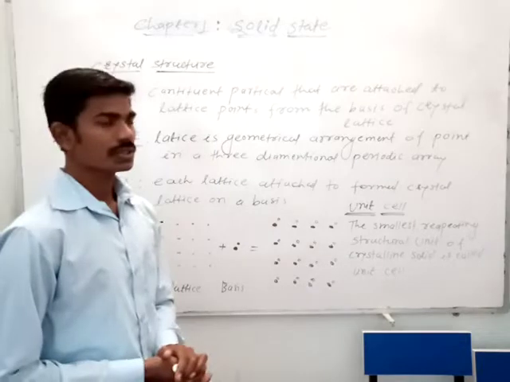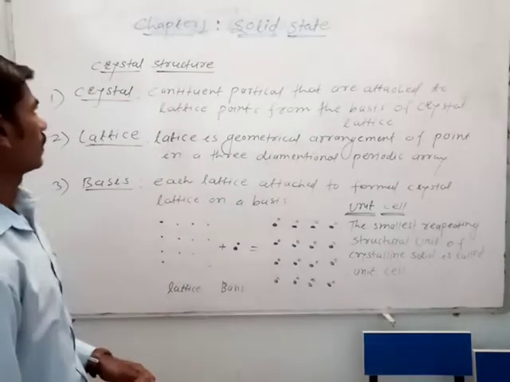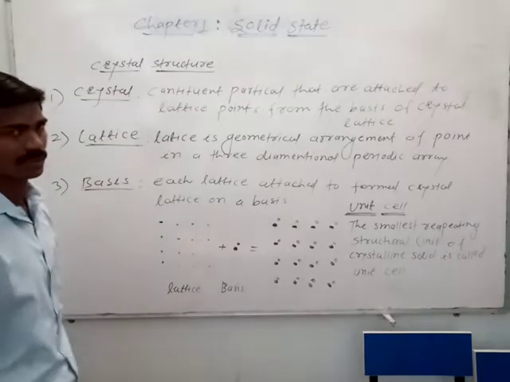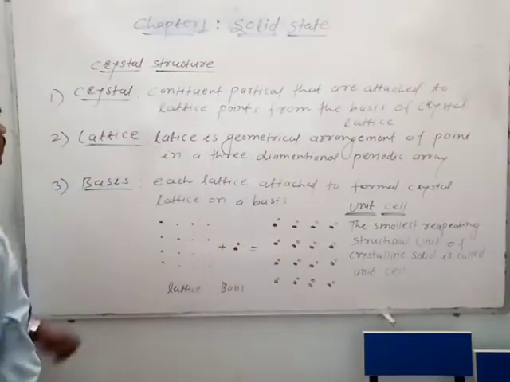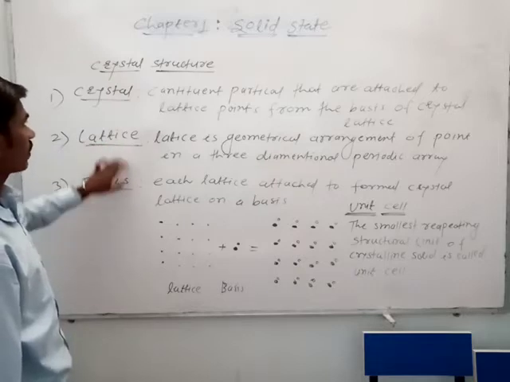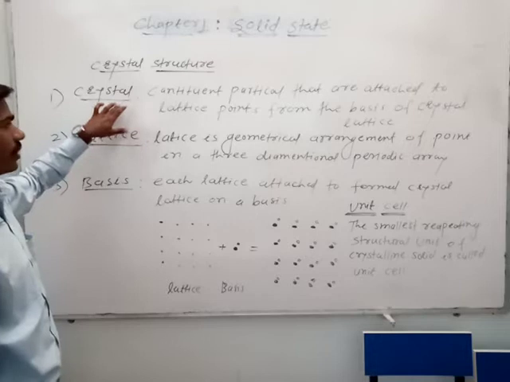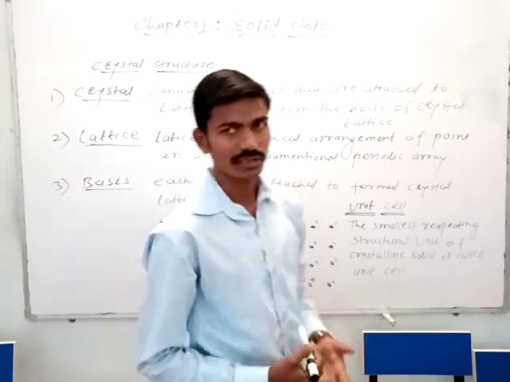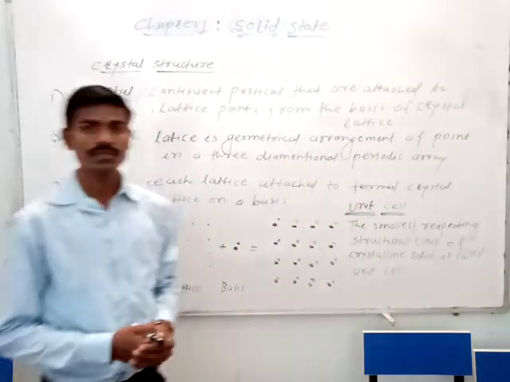What is crystal structure? It means the three-dimensional structure of the solid. The terms used for the crystal structure are crystal, lattice and basis. These are three different terms used for representing the three-dimensional structure of the molecules in the solid state of the crystal.